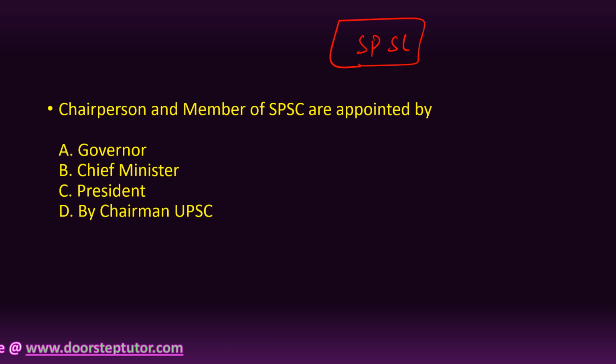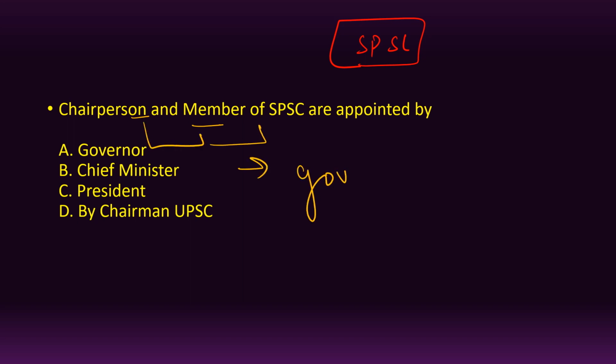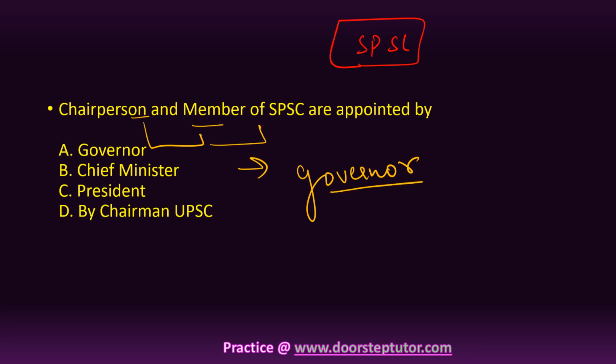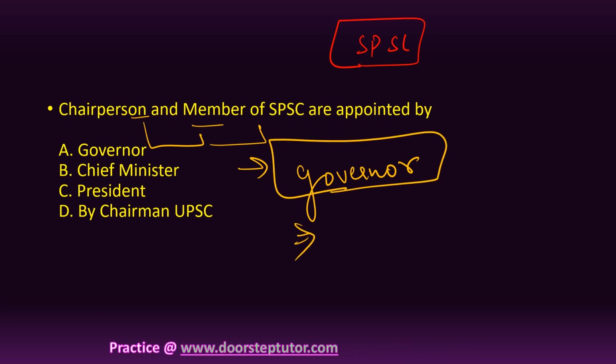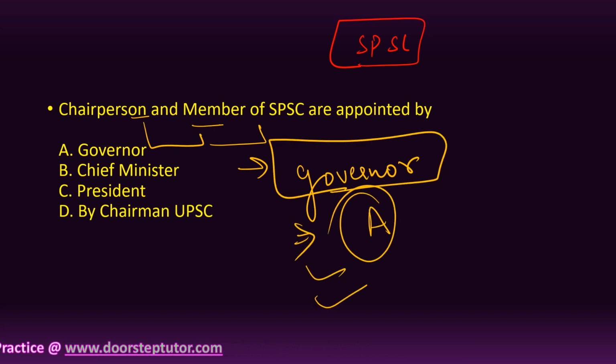So again a direct question, and the correct answer is that the chairperson and members both of the State Public Service Commission are appointed by the Governor. So the correct option over here is A.